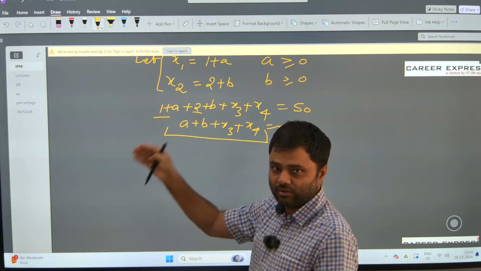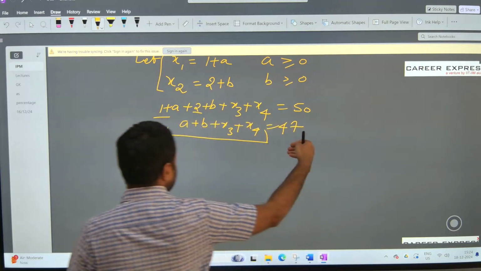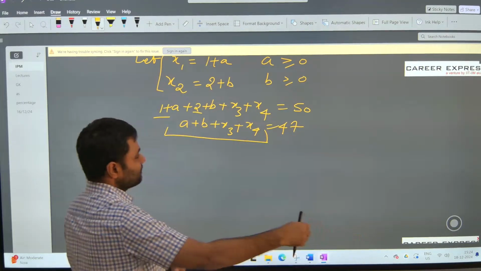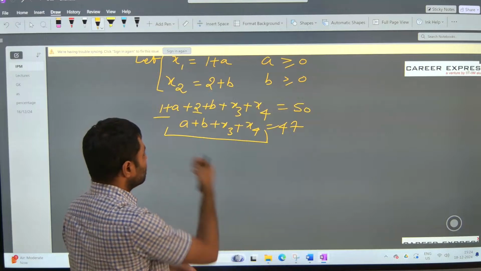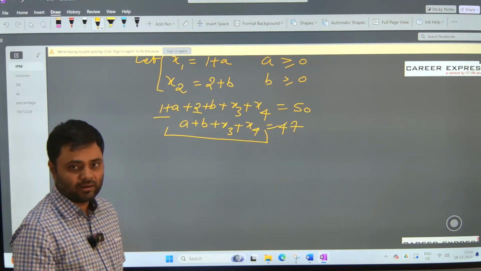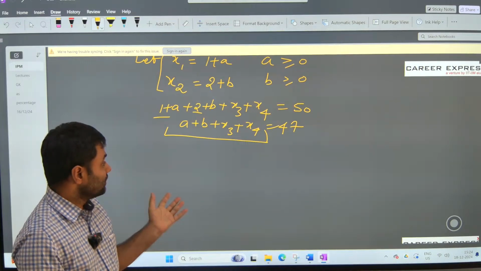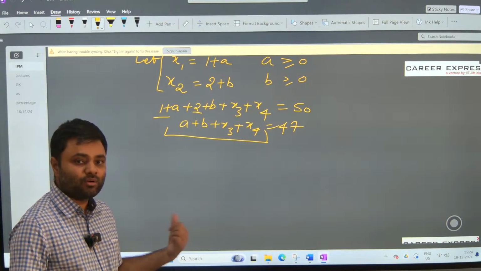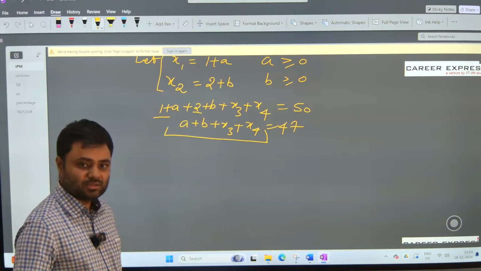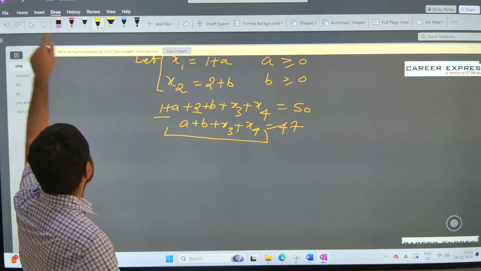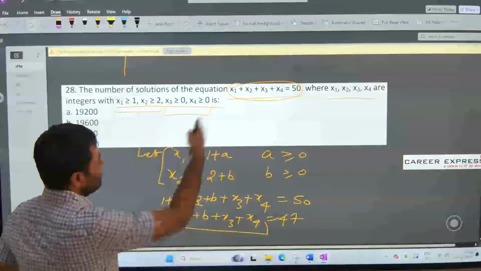You can think that there are 4 boxes and we have 47 balls, and we need to distribute these 47 balls in these 4 boxes, and the condition is any of the boxes can go empty. So in how many ways can we do that? The number of ways in which we can do that is the number of solutions of this equation.